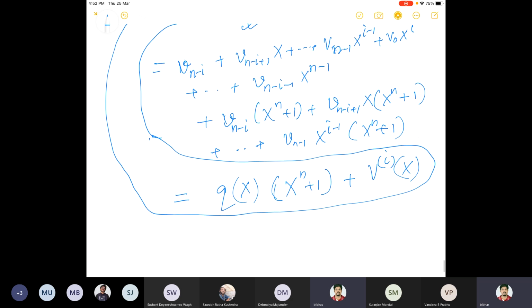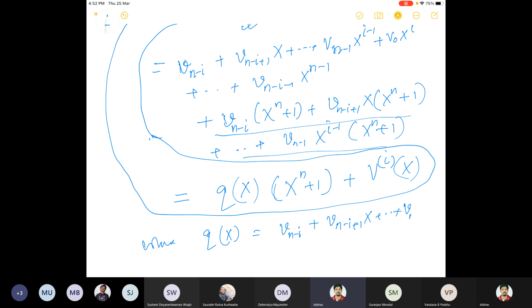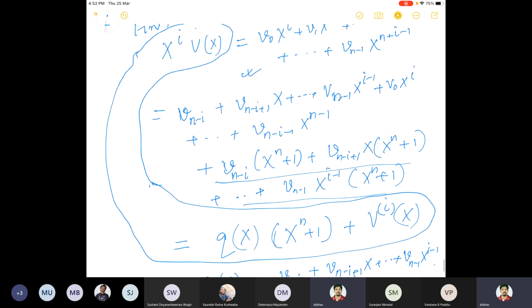And what is Qx? Qx can be constructed from here, looking at the value of x and x to the power n plus 1, where Qx is nothing but V_{n-i} plus V_{n-i+1}x plus dot dot dot plus V_{n-1}x to the power i minus 1. So what can we conclude from this? That if we divide x to the power i times Vx by x to the power n plus 1, then this is the remainder.